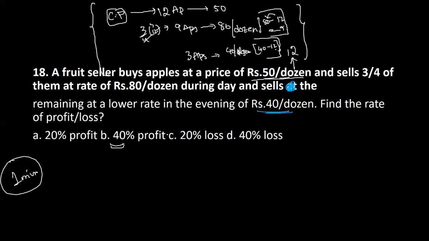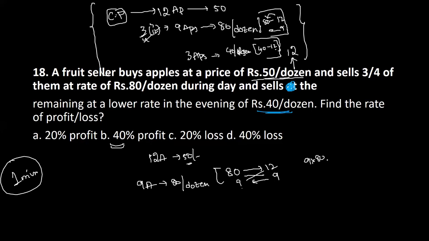Just switch very fast. So we know that he purchased 12 apples for 50 rupees. That is clear. Now, how much is one apple for? That you don't want to find out. Now, he's selling 9 apples at 80 per dozen. If he sells at 80 per dozen, that means he has to sell 12 apples for 80 rupees, but he's only selling 9 apples. So how much should the price be? Obviously less than 80. You can calculate from here.